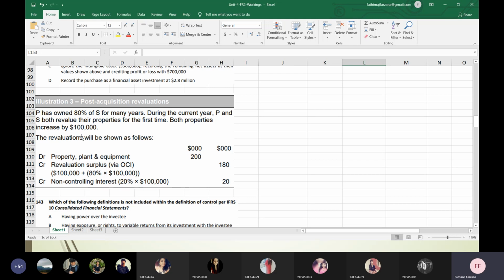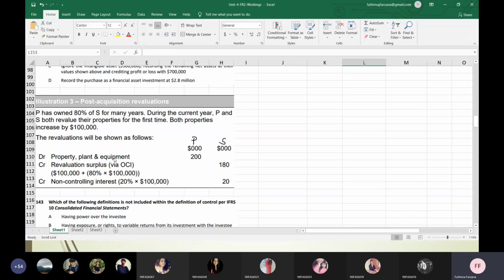Both properties increase by 100 million. That is both PPE, for P and for S. Normally parent will come here and subsidiary will come here. You should know that, and they've given the order very clearly. P and S means P and S.